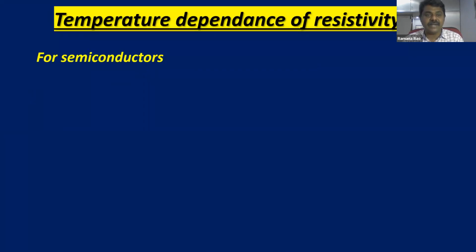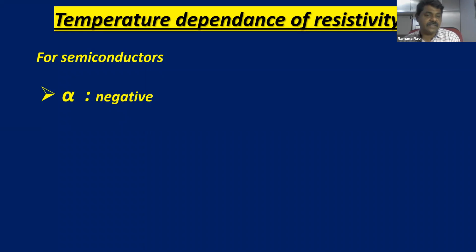Coming to semiconductors, temperature dependence of resistivity for semiconductors. Don't worry, children, semiconductors is a separate chapter for us. We are going to discuss everything about semiconductors in detail in that chapter. But right now, our discussion is only how resistivity depends on temperature for semiconductors, right?